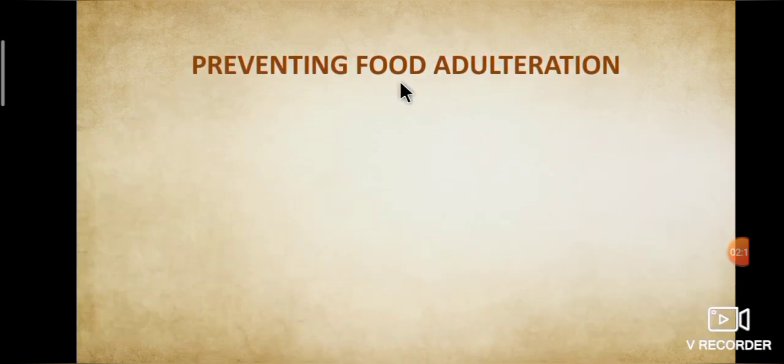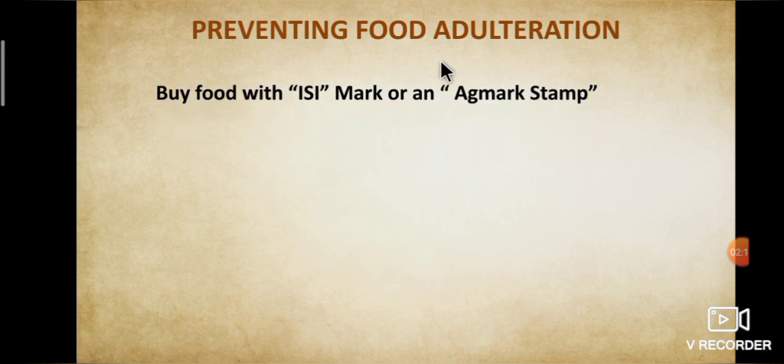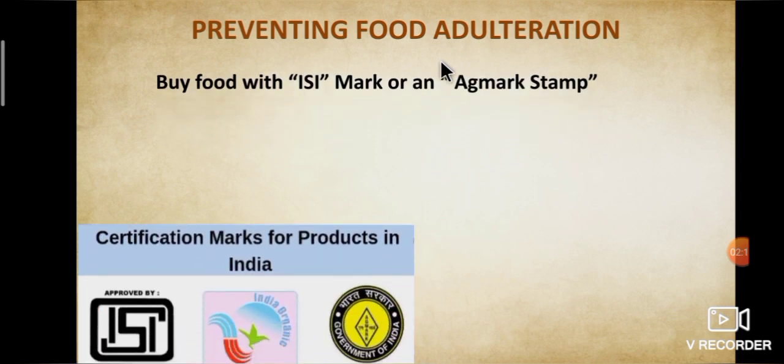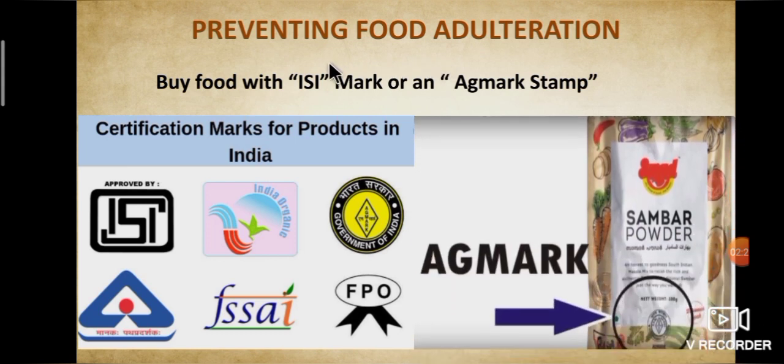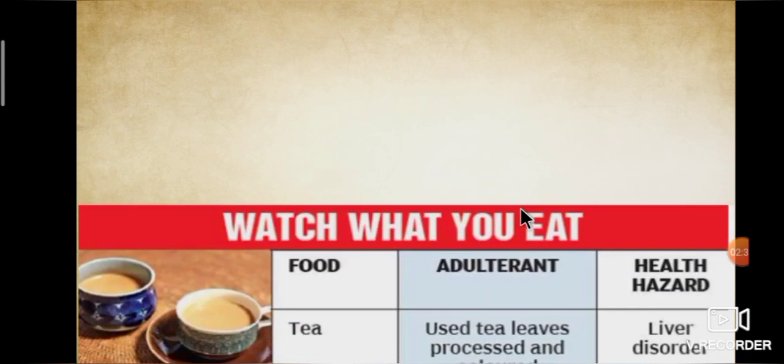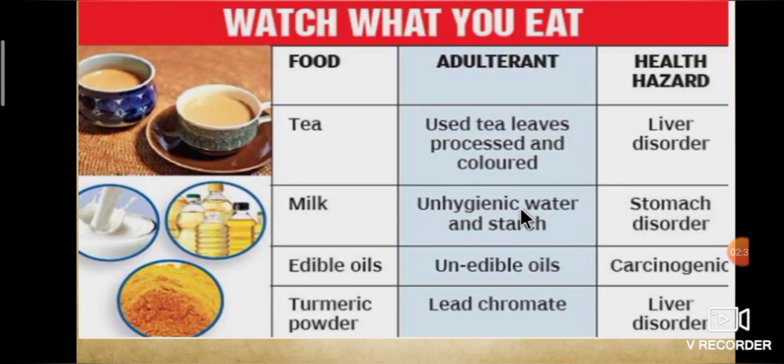How to prevent food adulteration? Adulterated food is harmful and leads to health hazards. So buy food items with the ISI mark and AGMARK stamp. Below are the certification marks for products in India. See the pictures, you will get an idea. Students, we should know about food adulteration. Shall we see some adulterants and health hazards?